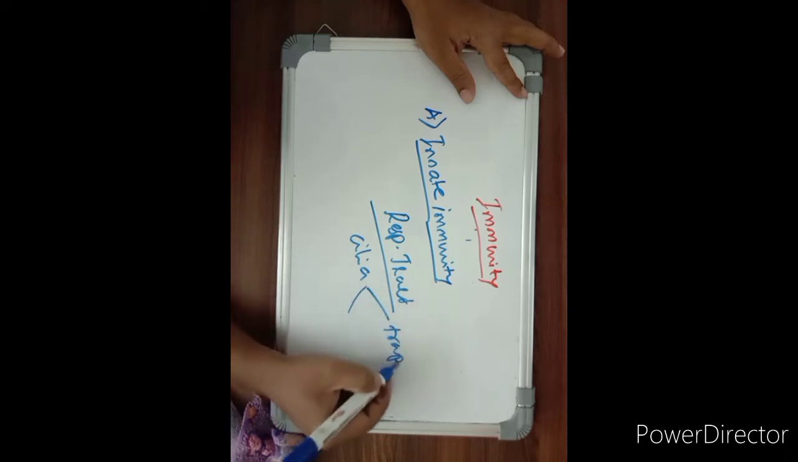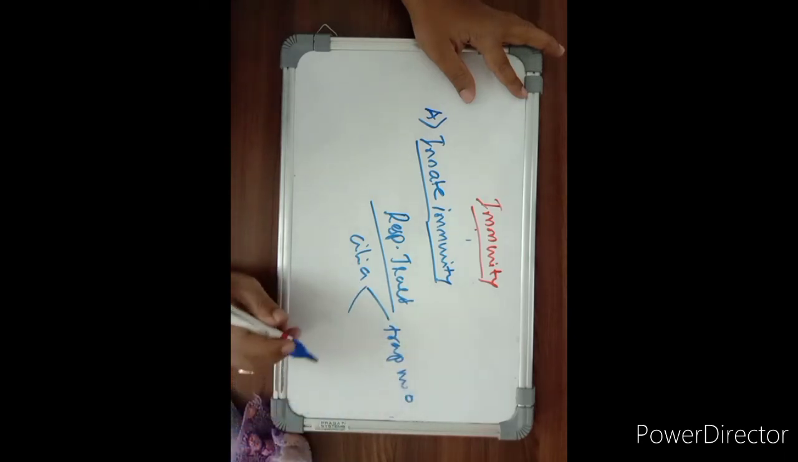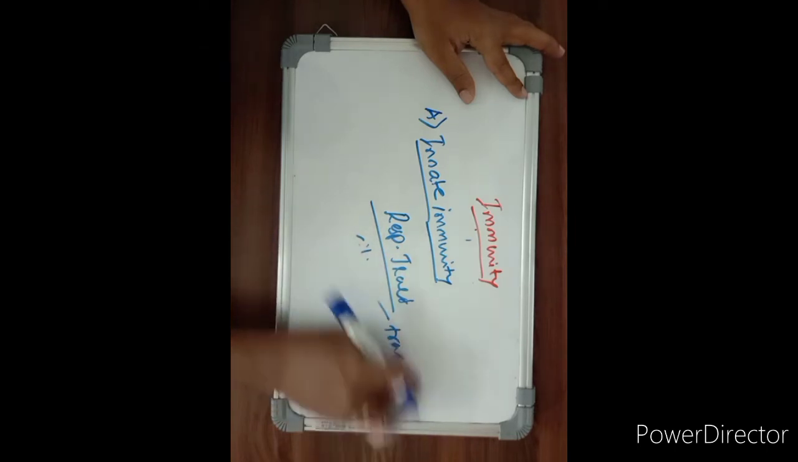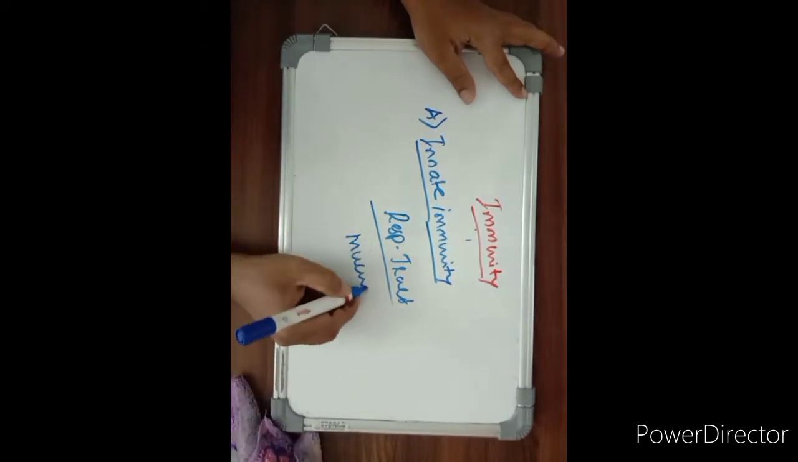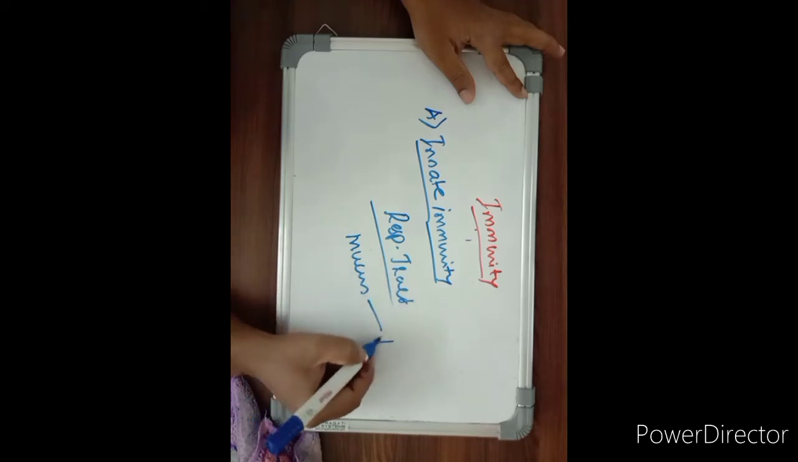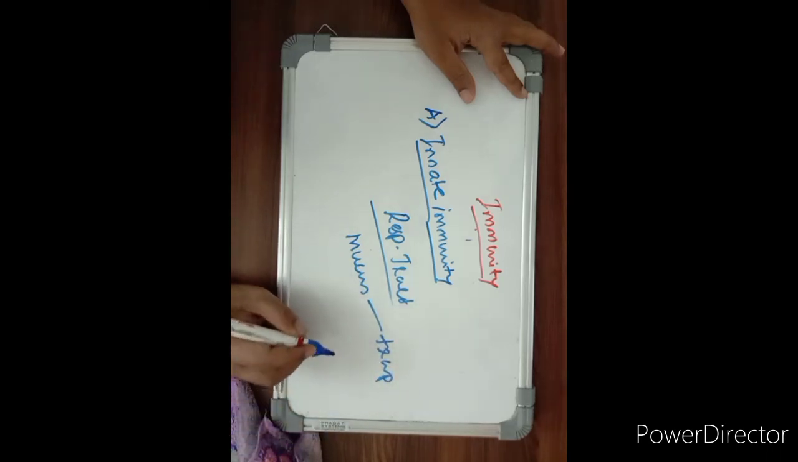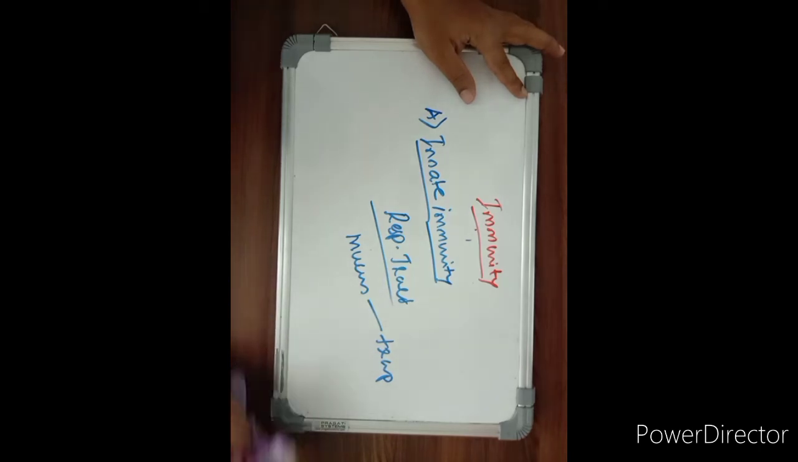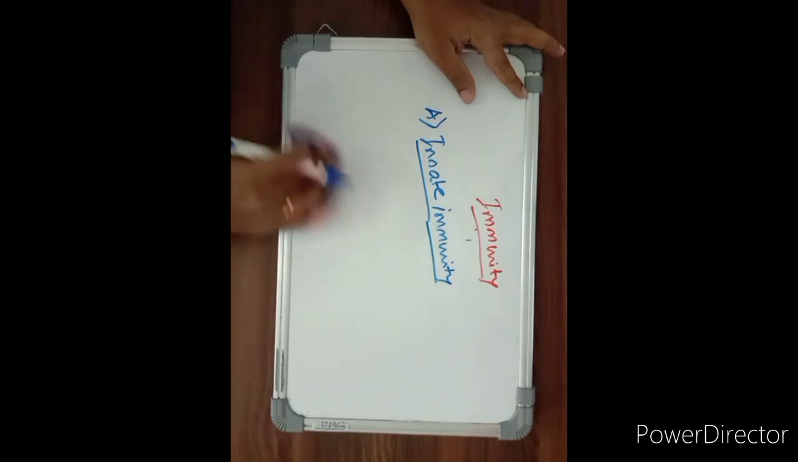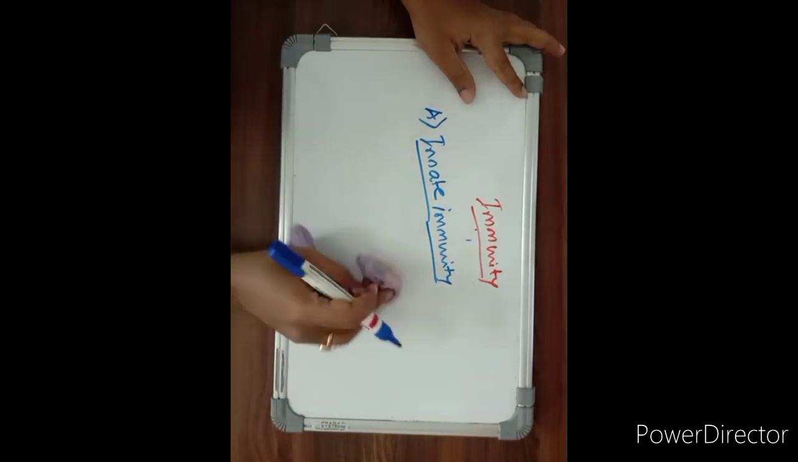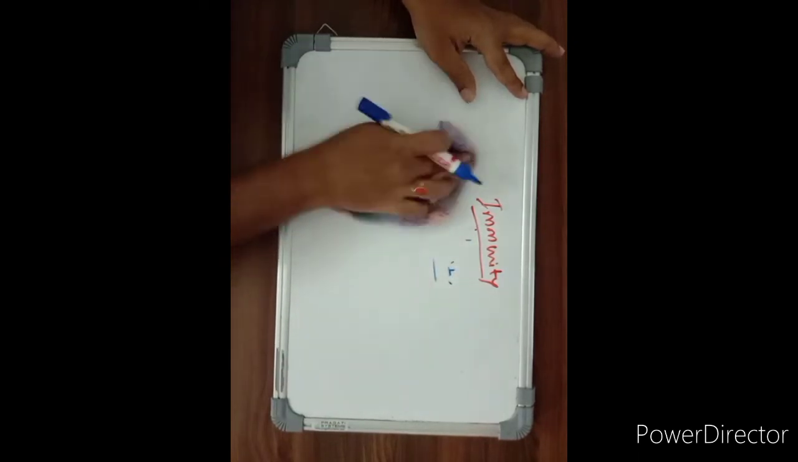Cilia trap the microorganisms and thereby prevent the entry of microorganisms into the respiratory system. Apart from that, there is a presence of mucus in the respiratory system. This mucus will trap the microorganisms and thereby prevent their entry into the respiratory system. So these are all the immunity that comes under the innate immunity.